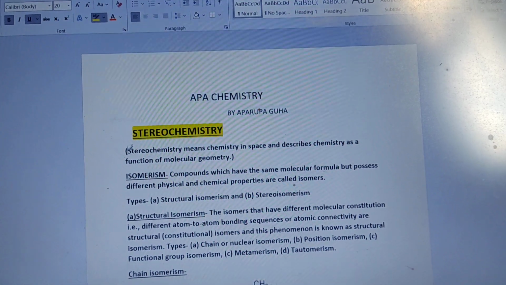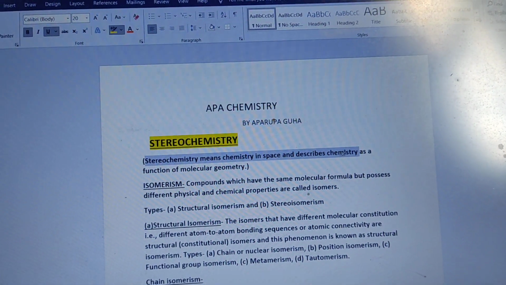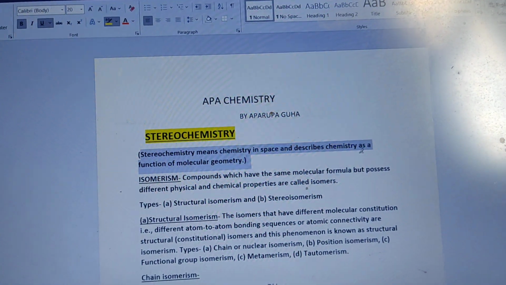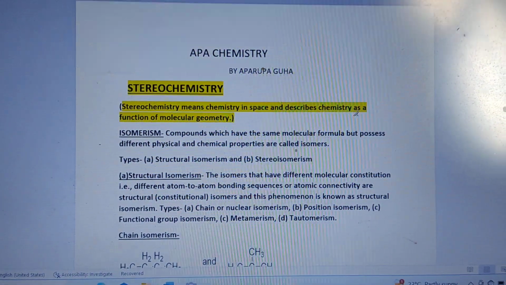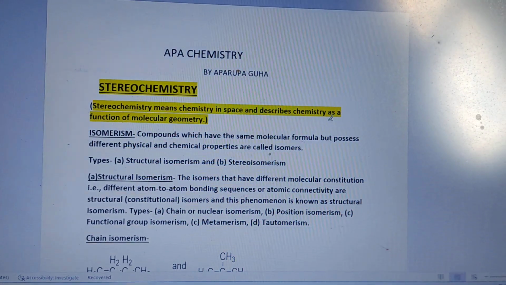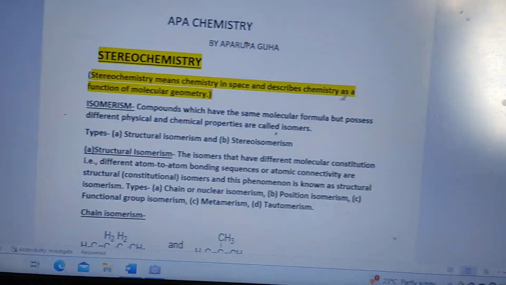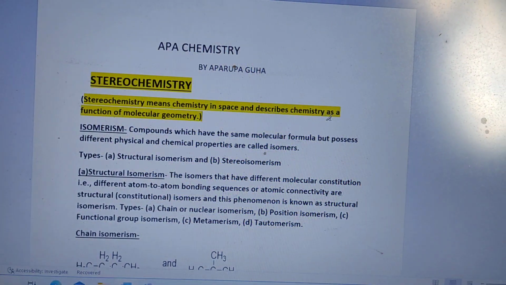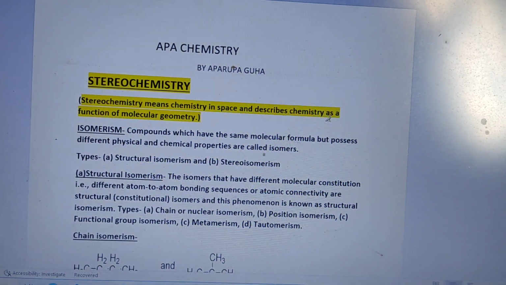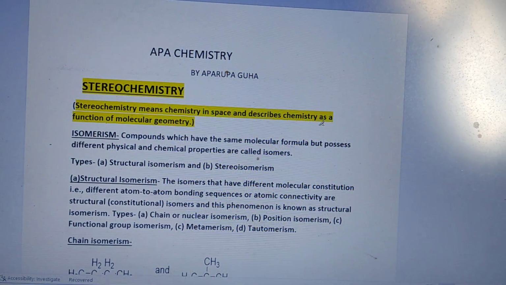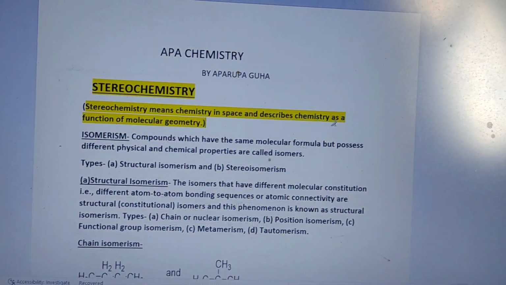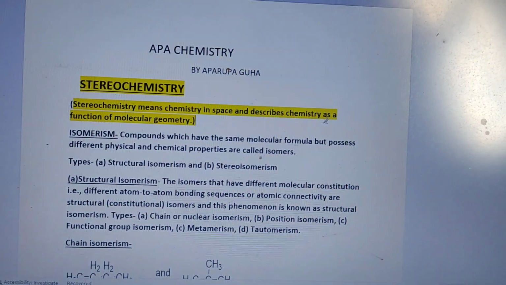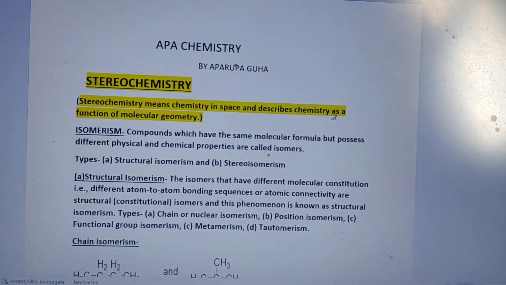Stereochemistry means the chemistry in space, described as a function of molecular geometry. That is, it is space oriented and describes chemistry as a function of molecular geometry. According to Dalton's law, the atom is the smallest divisible particle of any element.